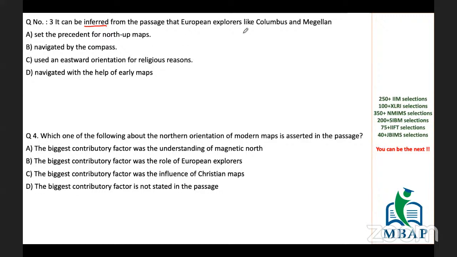Okay, now we need to pay attention to where these two persons are, the central idea of the passage. Fourth says, which of the following about the northern orientation of modern maps is asserted in the passage?